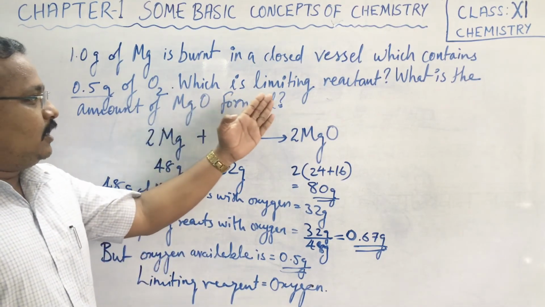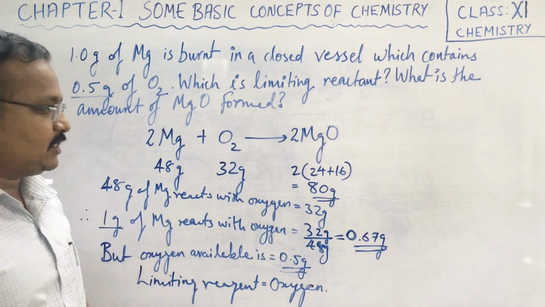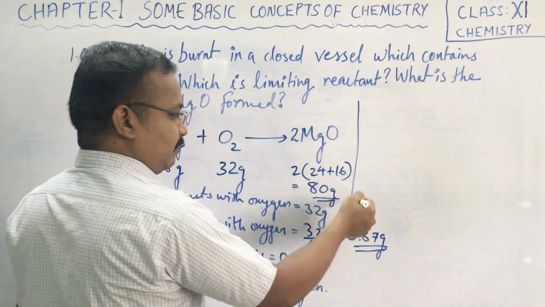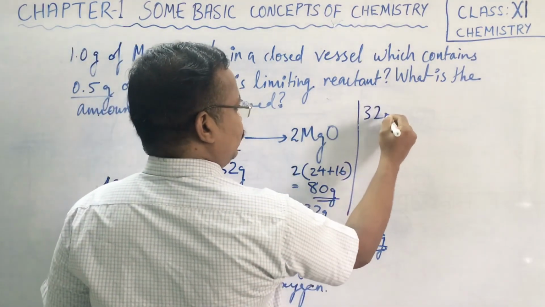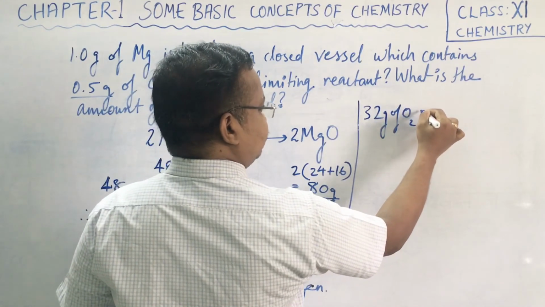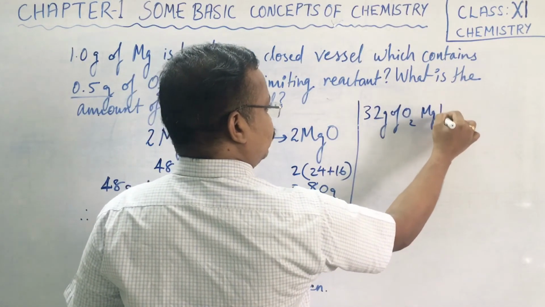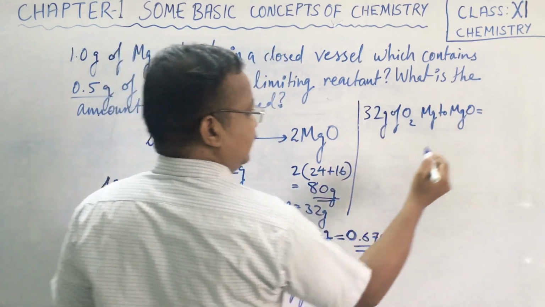We also have to find the amount of MgO formed. So second step, we have to consider the amount of MgO produced. Children, 32 gram of oxygen reacts with Mg to form MgO, how much? 80 gram.